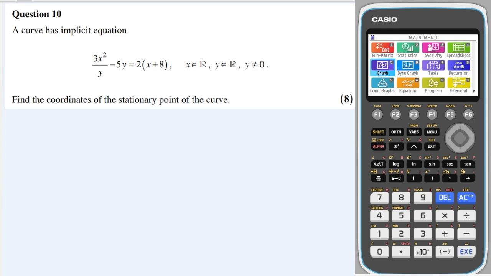Okay, question 10, we've got an implicit equation and we're asked to work out the stationary points. Could use quotient rule here, but that's just nasty, don't want to do that, so instead I'm going to multiply the equation through by y first. This will give me 3x squared minus 5y squared is equal to 2x, I multiply the brackets but then times by a y, and 2 times 8 is 16 and times by y.